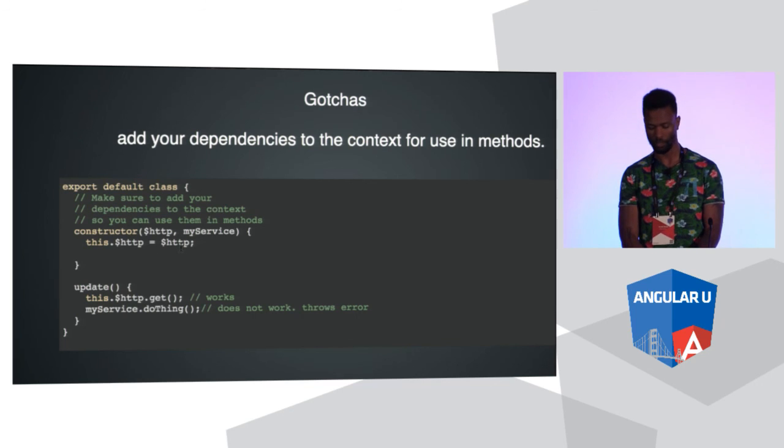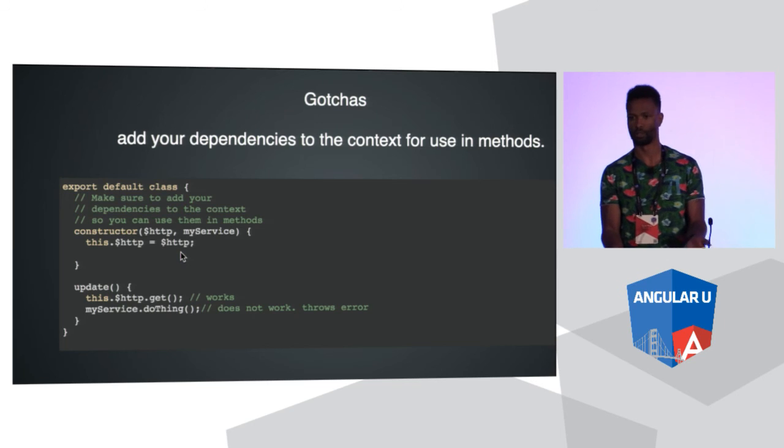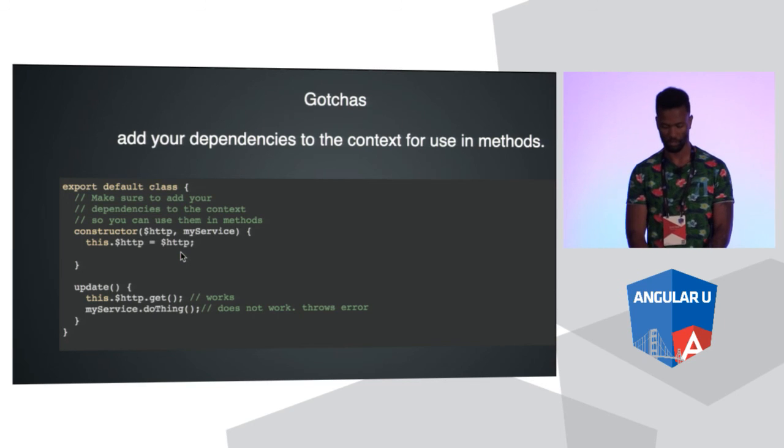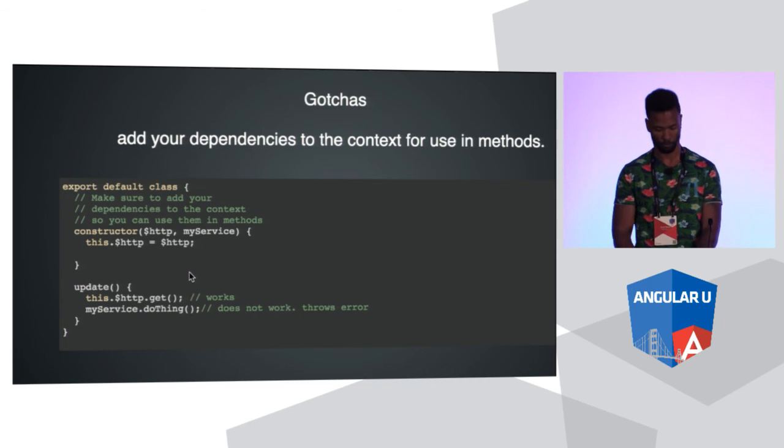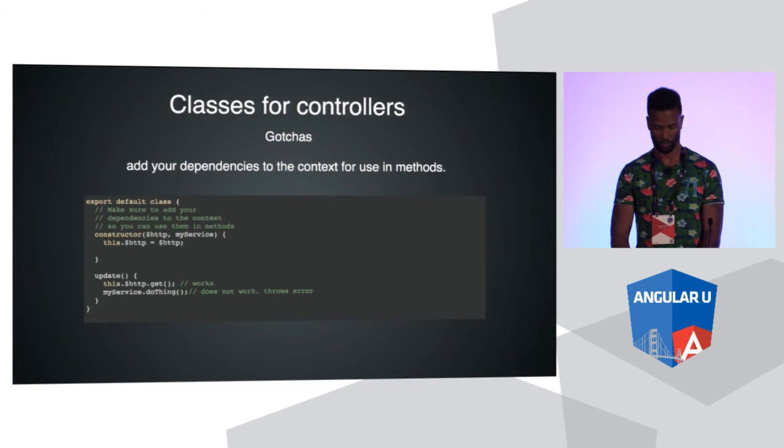So as you can see, I injected HTTP, I bound it to this, and now I can reference it as this.http. But my service, this will actually throw an error because I didn't bind it to this, right? I do that all the time. You're gonna run into it when it throws an error, but just to let you know, make sure you bind it to this. Unless you're using TypeScript and you use the public, and then it's totally fine. Cool.